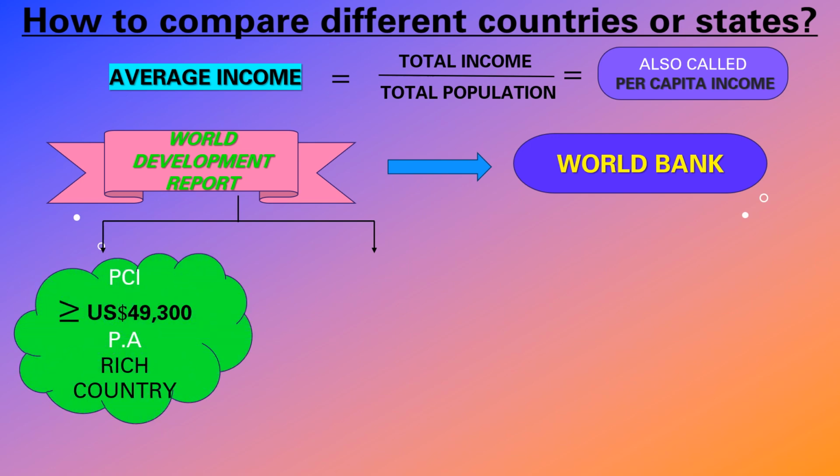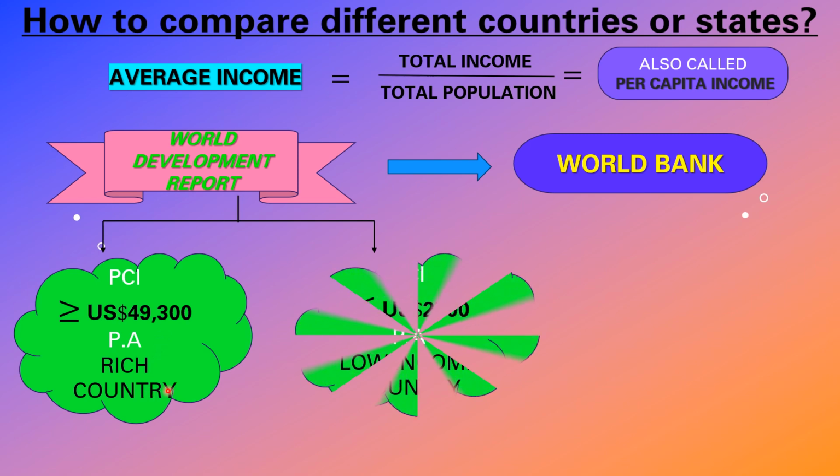They have given one number, we can say one structure: if the per capita income of a country is greater than or equal to US dollar 49,300 per annum, means per year, that country is called a rich country.